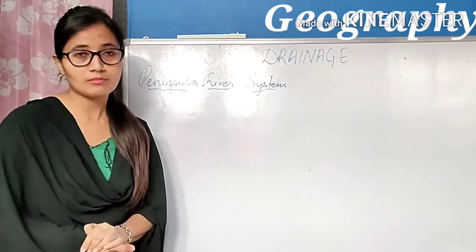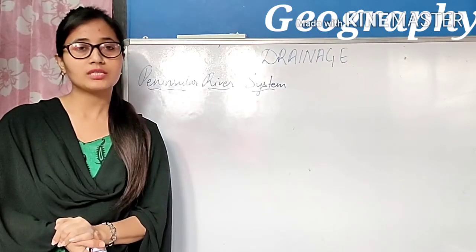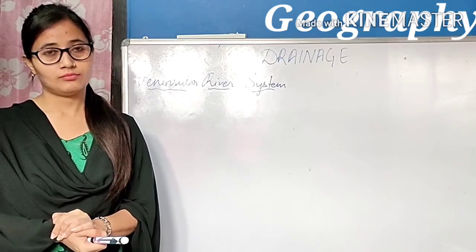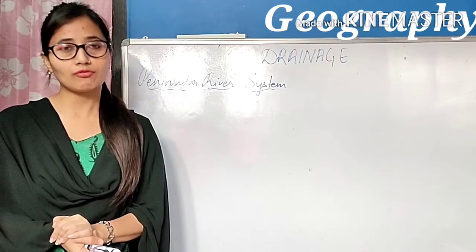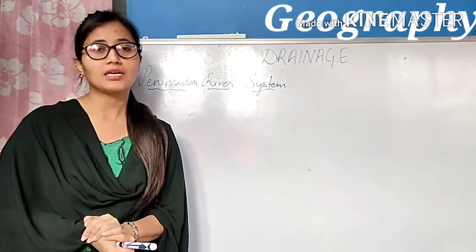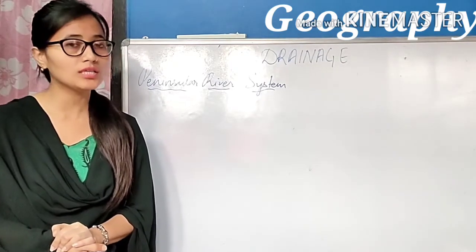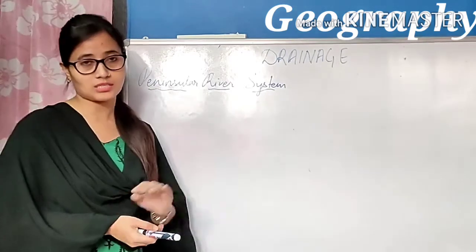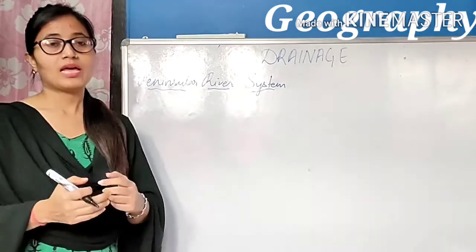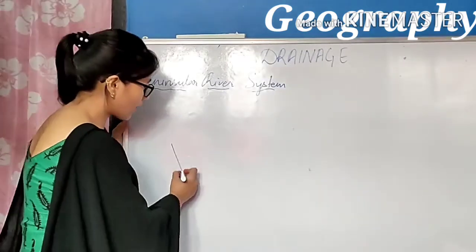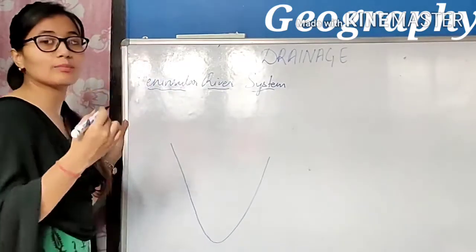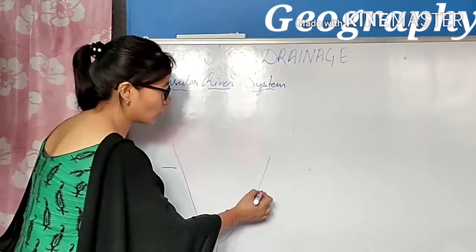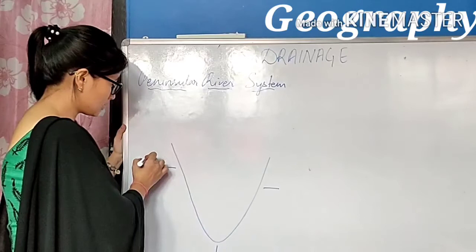The peninsular river system consists of rivers that flow in Peninsula India. From the name itself, we can find out that the rivers that flow in Peninsula India are known as the peninsular river system. As we all know, the southern part of India is known as a peninsula. Why? Because it is surrounded by water on its three sides.